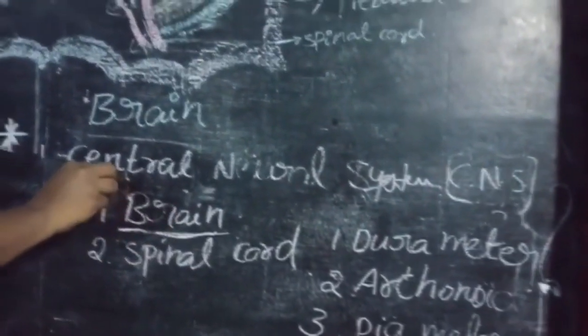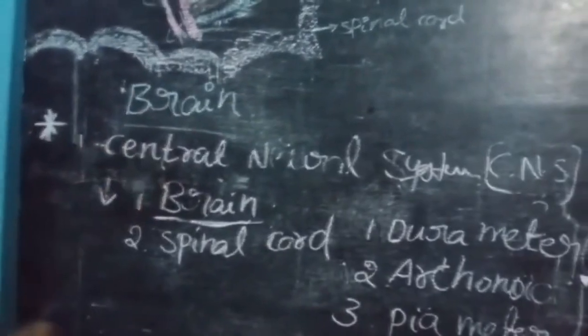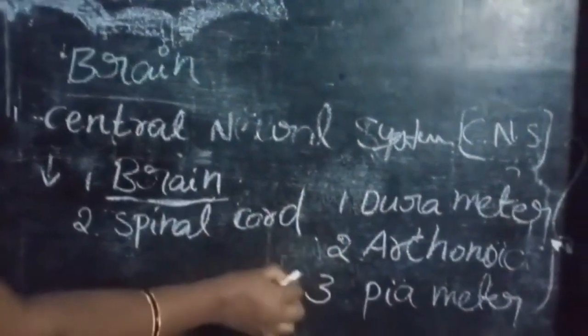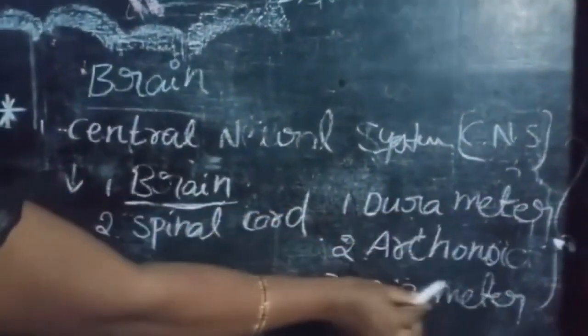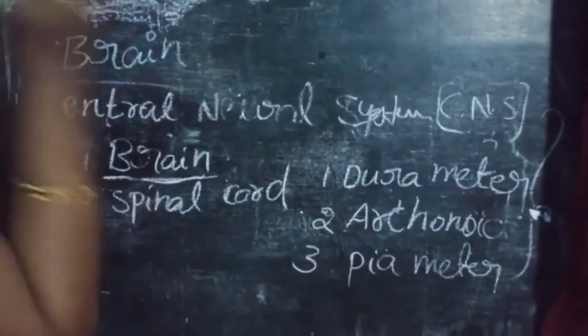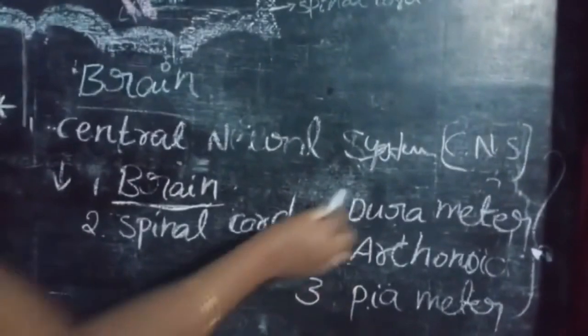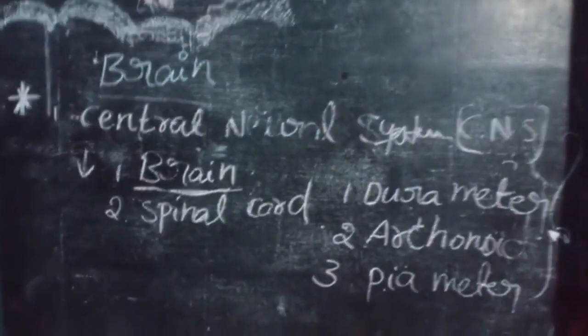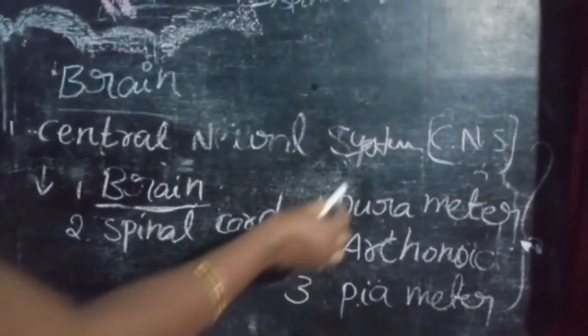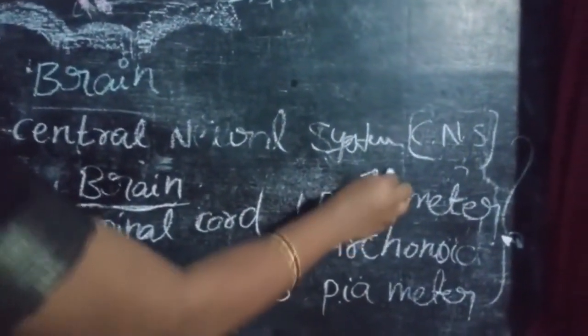The human brain is divided into three layers. First one is dura mater, second one is arachnoid membrane, third one is pia mater. Dura mater is the outer thick double layer membrane.